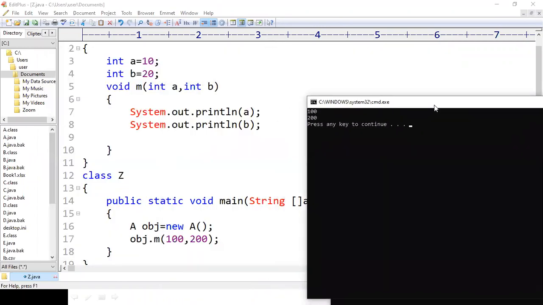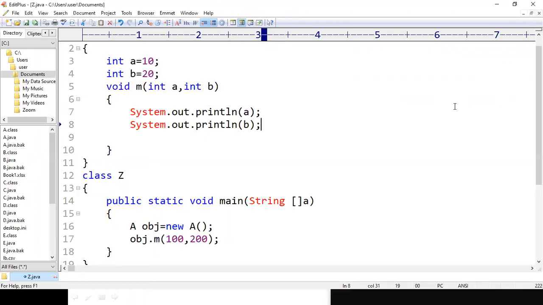It has printed 100 and 200. So generally the compiler is going to print these parameter values. And if you want to make the compiler print the instance variables, then we have to use the this keyword. This happens only if the instance variables and the parameters are the same.